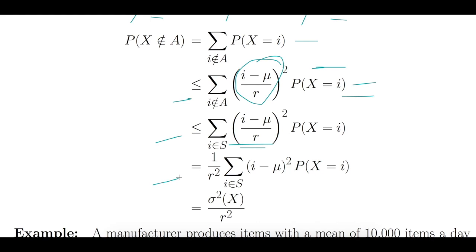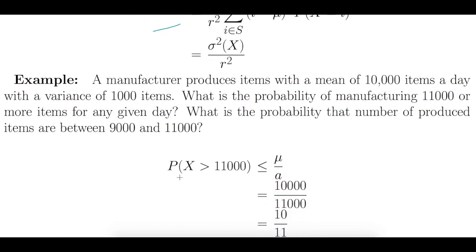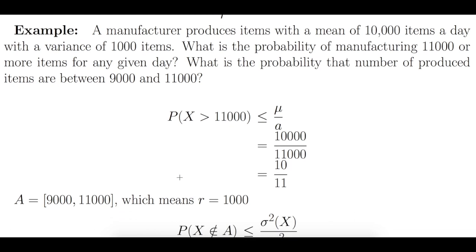Now let's see a small example to demonstrate the application of these two. Let's say we have a factory which produces items with a mean of 10,000 items a day, and with a variance of 1,000 items. Now we are interested in the probability of manufacturing 11,000 or more items on any given day. So we are interested in the probability of x greater than or equal to 11,000.